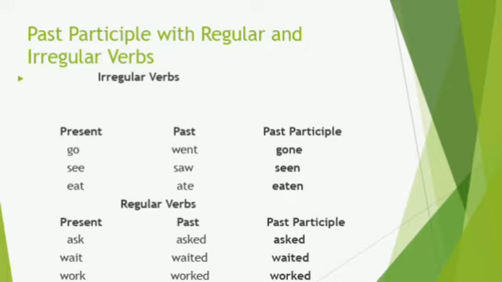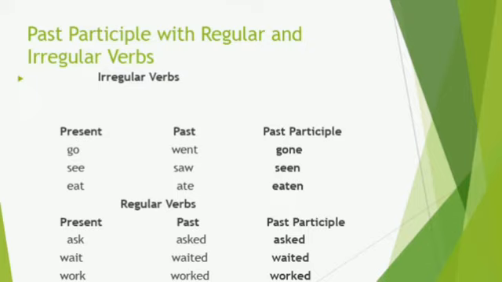Later, we have eat in present that changed to ate in past and changed to eating in past participle. And last, we have break that changed to broke in past and broken in past participle.